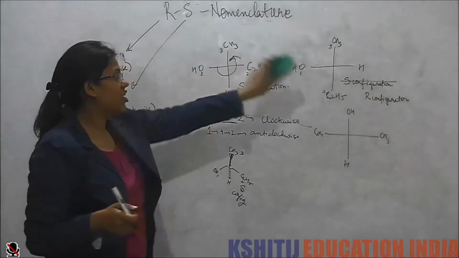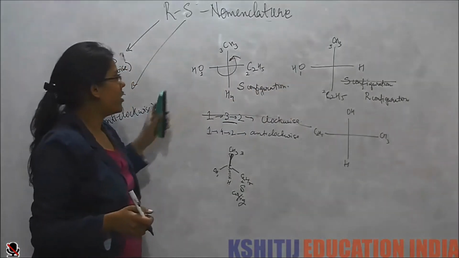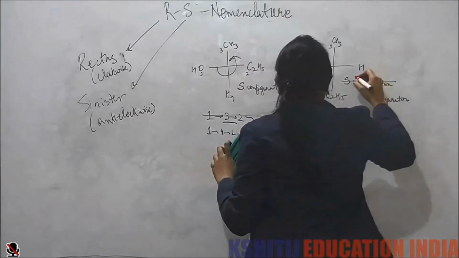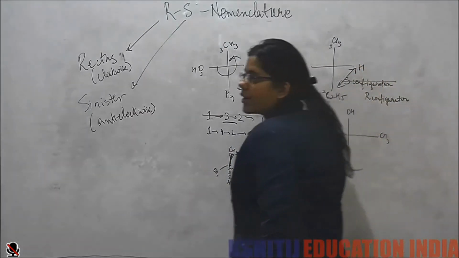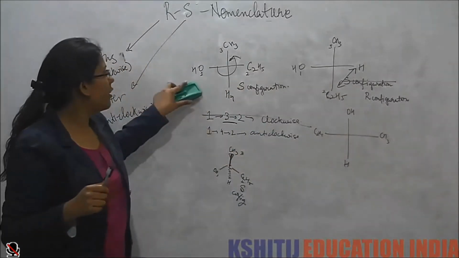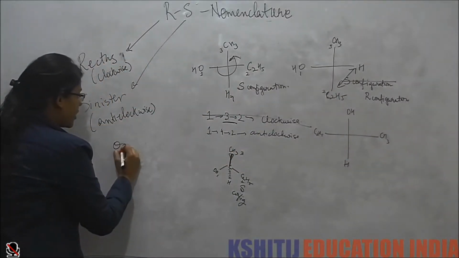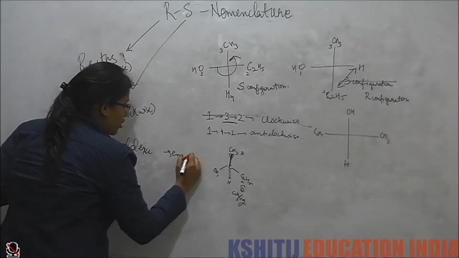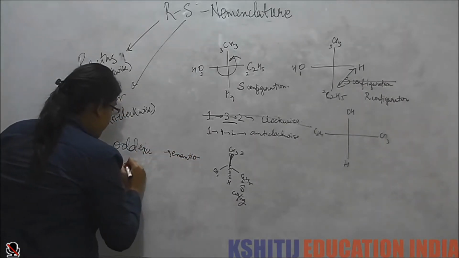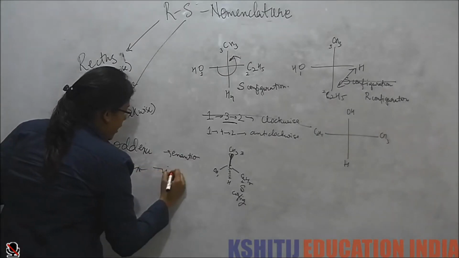Let's see. Now if I exchange these two, I will get back this molecule, and we had learned that when we have odd exchange, we get enantiomers, and when we have even exchange, we get identical molecules.